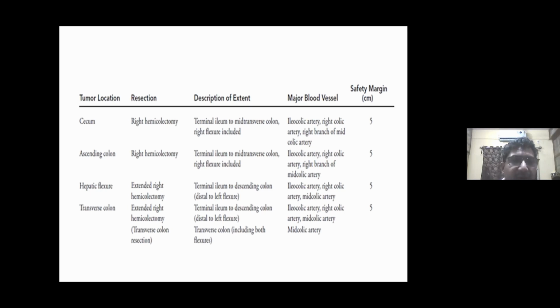If the hepatic flexure is involved, you should go for extended right hemicolectomy, that is terminal ileum to descending colon, so that both right and left flexure are included. Arteries ligated are ileocolic artery, right colic artery, and middle colic artery. Then transverse colon: extended hemicolectomy is done, terminal ileum to descending colon, distal to left flexure, including both flexures. Ileocolic artery, right colic artery, and middle colic artery are ligated here.